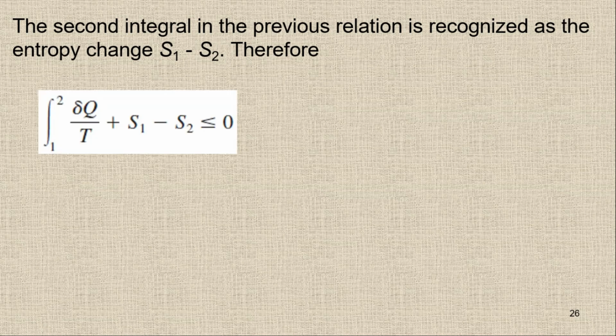We have the integral of delta q upon T for process 1 to 2, which is reversible or irreversible, and then S1 minus S2, the entropy change for the internally reversible process. As per Clausius inequality, the summation is less than or equal to 0, and I can replace it like this.